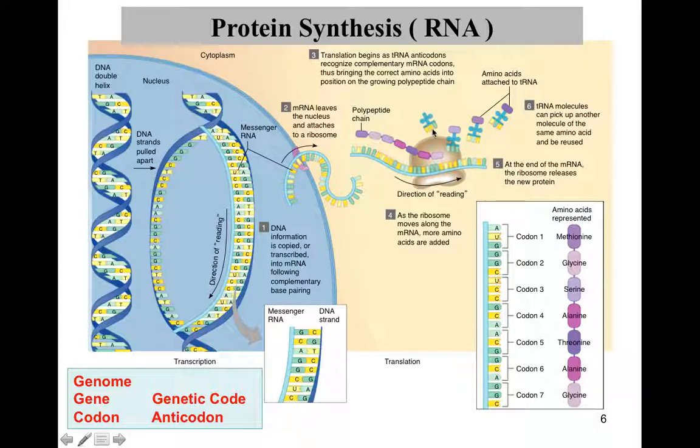What is this triplet of nucleotides called? It's called the anticodon. So if I ask you what the anticodon is, it is a specific triplet of nucleotides on the transfer RNA, this part. Why is it called anticodon? Because it's complementary to the codon of the mRNA. Okay.